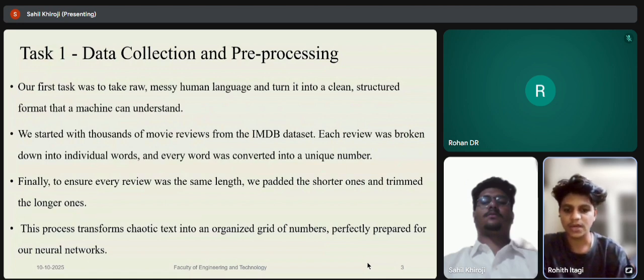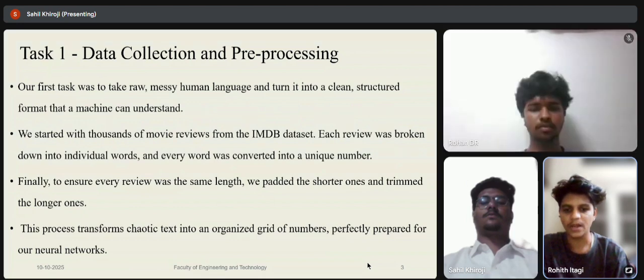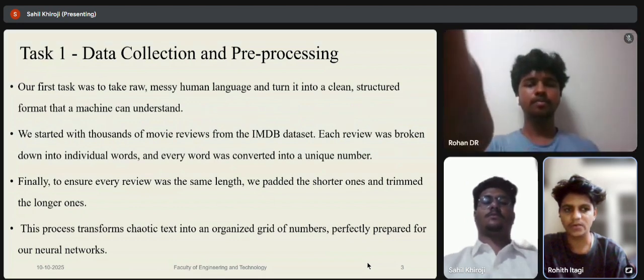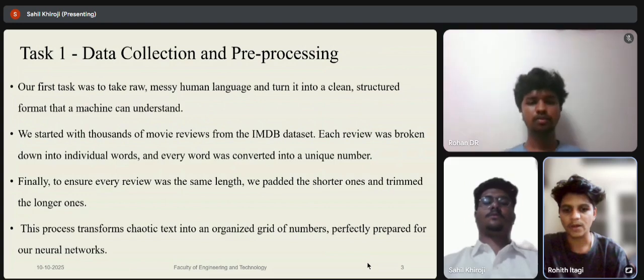Here we used a large dataset of movie reviews and we split each sentence into words. This is called the tokenization process. Each word was then replaced with a number, like good is 14, bad is 27, so the model can work with numbers instead of text.